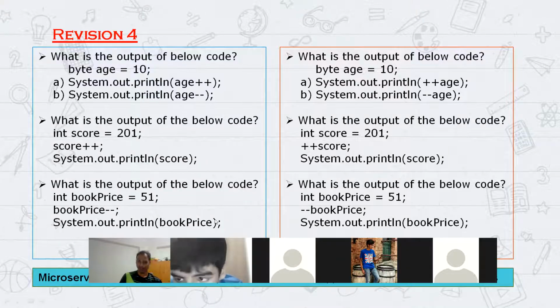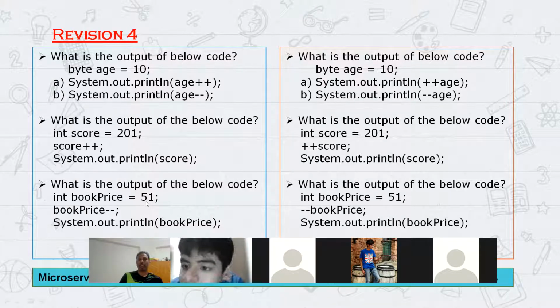50. Perfect. So what it will do is, first line, 51 is assigned to a variable, means you are giving the value 51 to book price. So the book price is 51. And the second line, it says minus minus, which means decrement by 1. But it is at the right side, right?